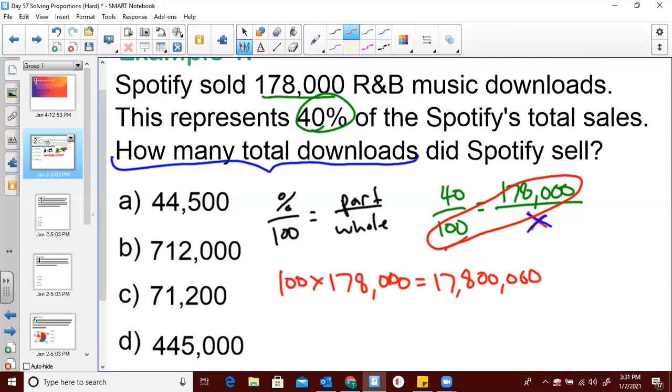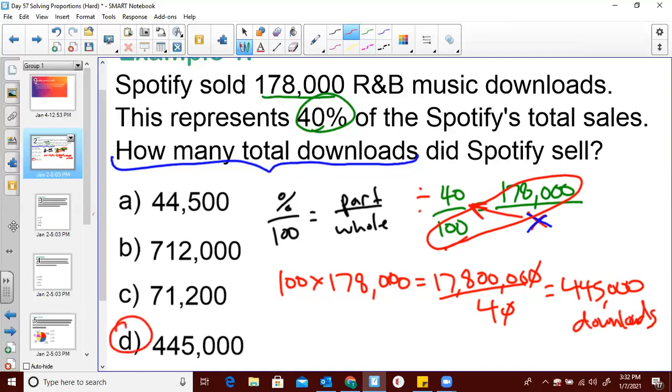All right, and then you want to remember that we are going to divide by X's partner. So we divide by 40. You'll see that a 0 cancels out. And what you'll be left with is 445,000 total downloads. That's our answer, it was definitely D.